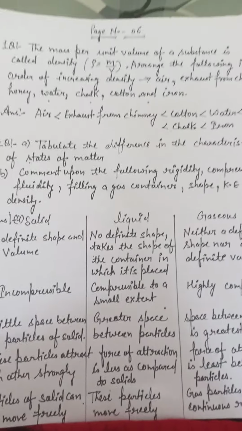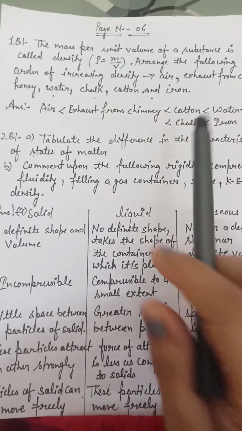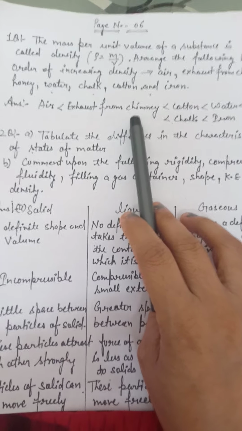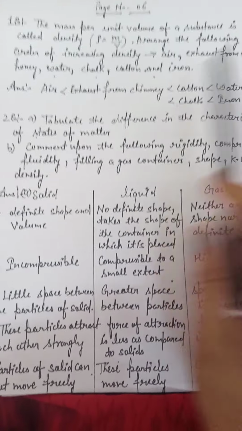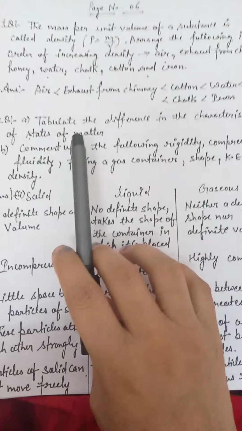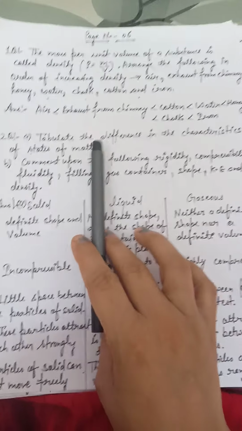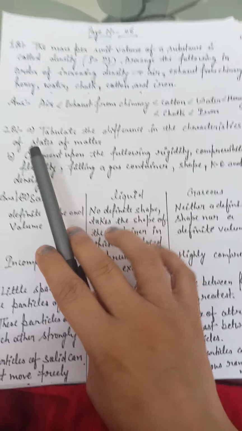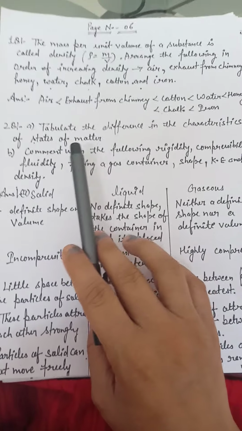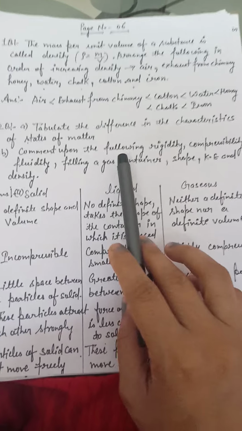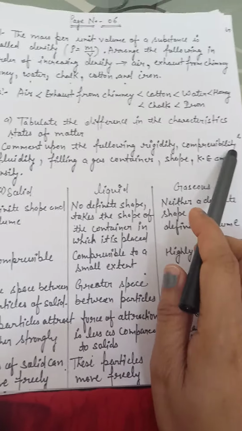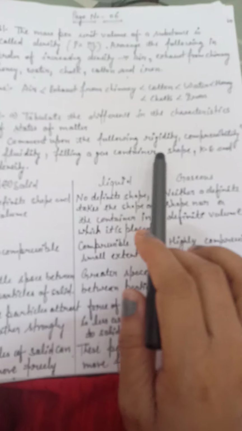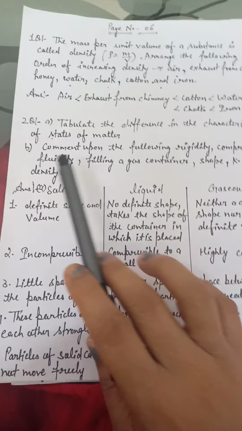Now what is exhaust from chimneys? The fog, the black colored particles which come out of the chimney, are called exhaust from chimneys. It is harmful for us. Then the next question is: tabulate the difference in the characteristics of states of matter, and part B is: comment upon the following, which are rigidity, compressibility, fluidity, filling a gas container, shape, kinetic energy, and the last is density.